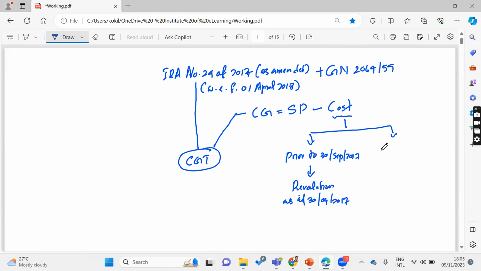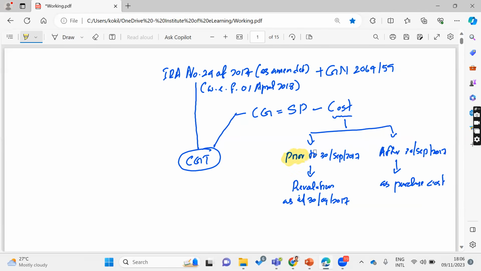If any asset is purchased after 30th September 2017, no need to do a revaluation. The same cost can be considered as the cost, right? The same purchase cost we can consider as the cost of the asset, right? Here, this is the key point, right?